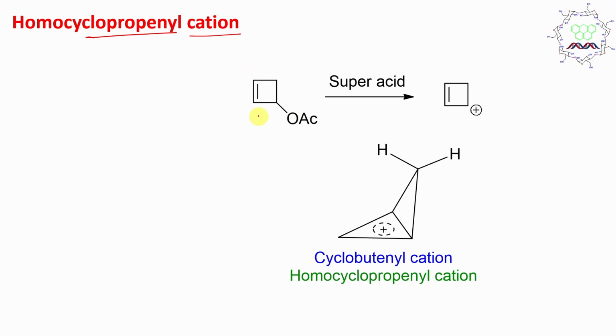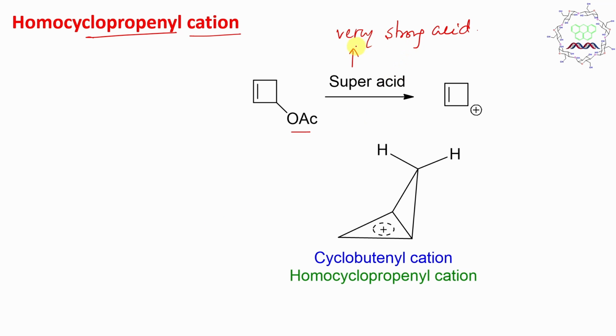If you take this cyclobutene ring attached to this OAc, and treat it with superacid. Now what is superacid? Remember, superacid means a very strong acid. Technically, they are stronger than concentrated sulfuric acid or pure sulfuric acid, like perchloric acid, antimony pentafluoride, HF, like that. I have already made a dedicated lecture on it. Please visit it if you are interested to know about this. It is a very interesting molecule.